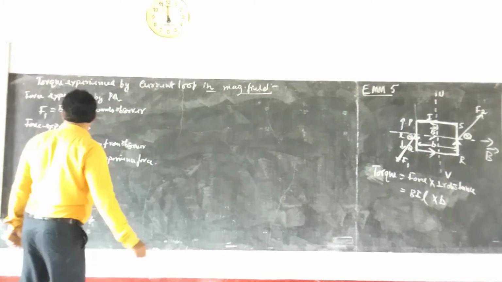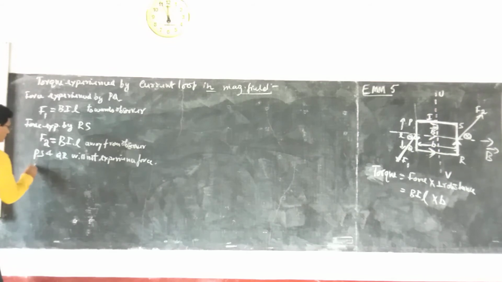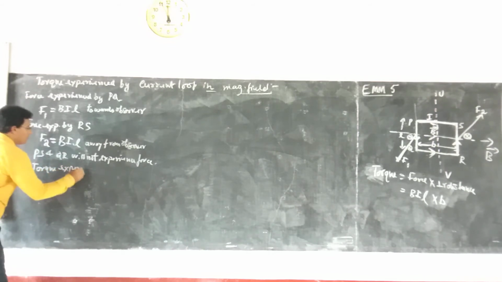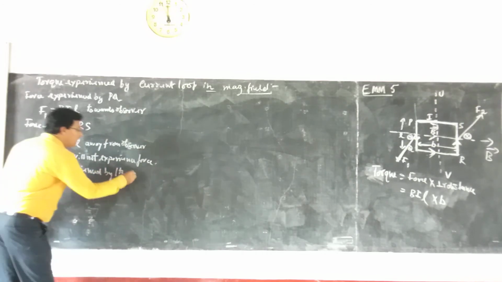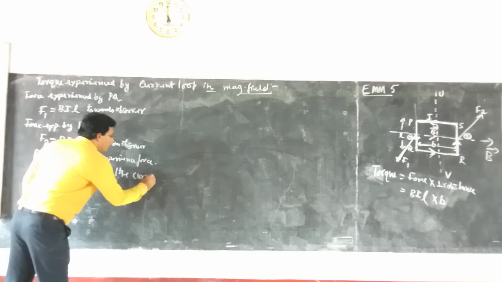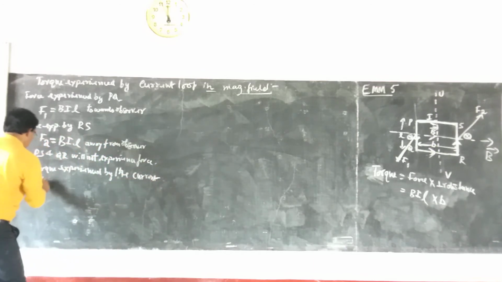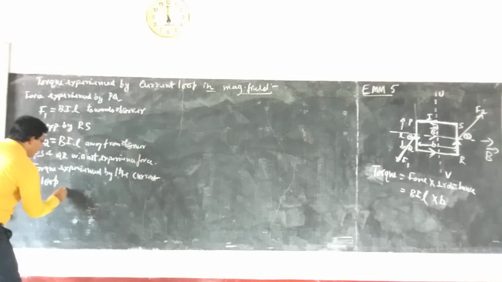So we have the torque experienced by the current loop, which we call the wire or current loop, given by tau.